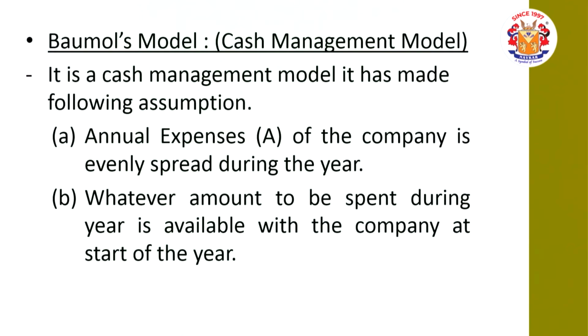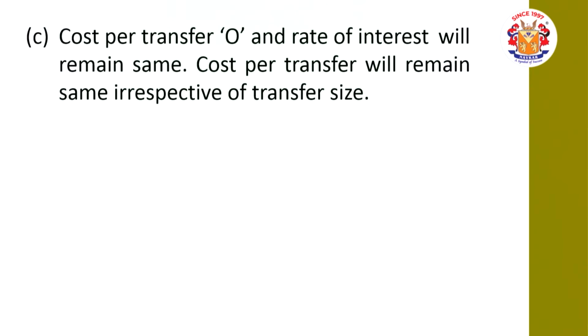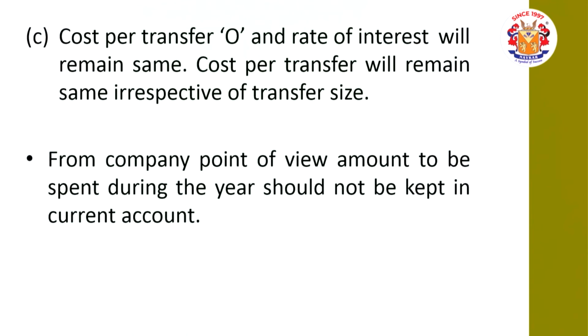Second, whatever amount is to be spent during the year is available with the company at the start of the year. Cost per transfer and the rate of interest will remain the same. Cost per transfer will remain the same irrespective of the transfer size.